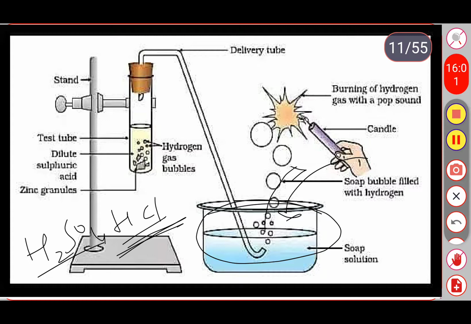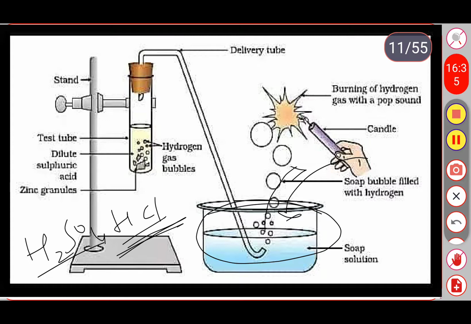And one more reaction is there, that is endothermic. Endothermic means it absorbs heat. When two substances are combined together, they form a new substance only in the presence of heat. It will absorb the heat and the product will be formed. These kinds of reactions are called endothermic reactions. In the exothermic reaction, heat is released. In the endothermic reaction, the heat is absorbed.